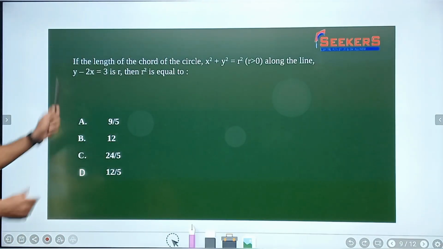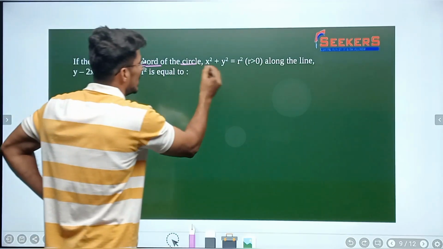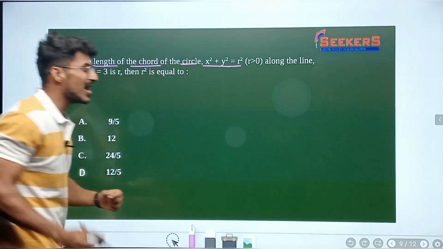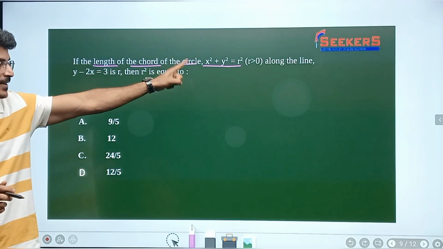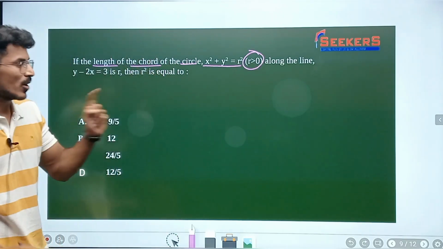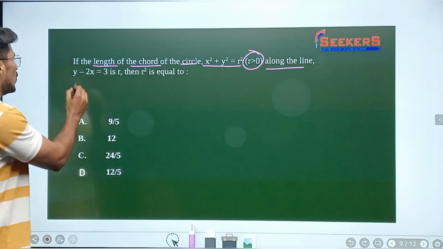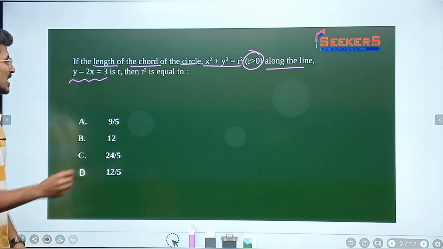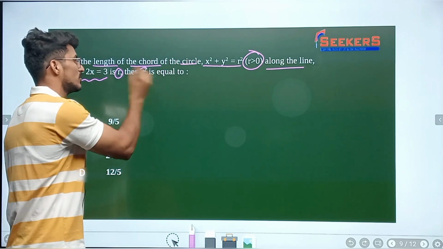The length of the chord of the circle x square plus y square equal to r square, in fact r greater than 0, which denotes that it is not a point circle, along the line y minus 2x equal to 3 is r. Then r square is equal to dash.